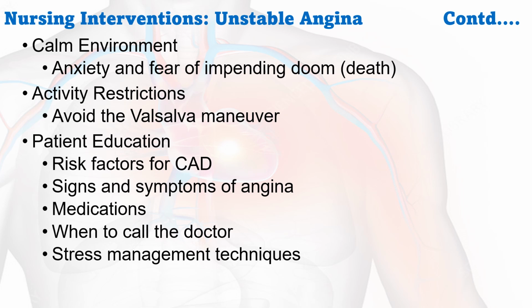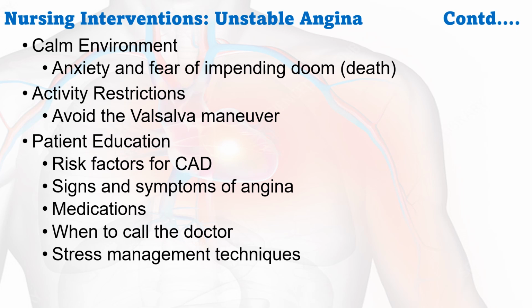Then provide a calm environment. There is anxiety and fear of impending doom or death, because they always have the fear of a threat to life. So provide a calm environment. Activity restrictions means reducing activity. We reduce the metabolic demand in the body, thereby reducing the oxygen demand, so it will support reducing pain. Similarly, avoid the Valsalva maneuver, in the sense that it may lead to chances of arrhythmia.